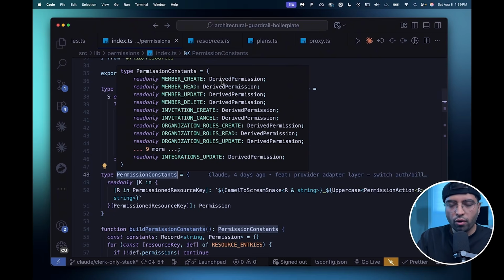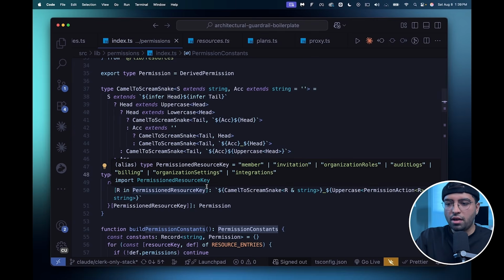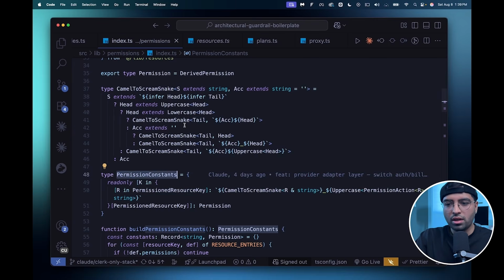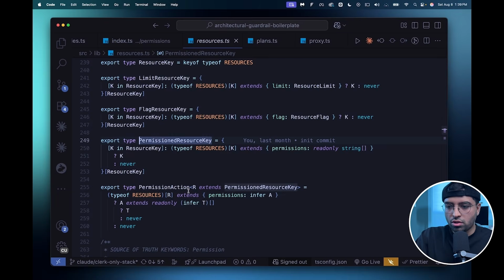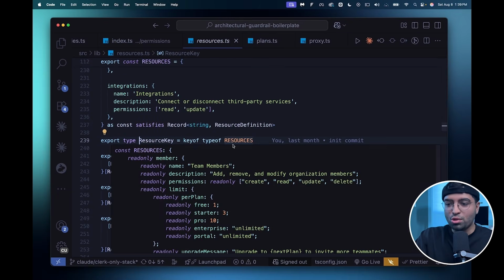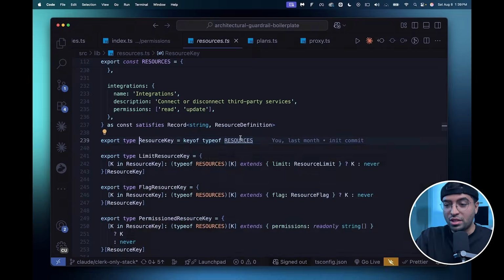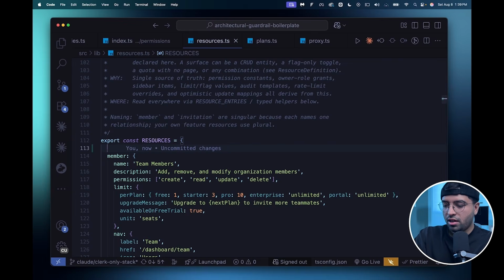Very straightforward. And so dynamically generating this means if I change something somewhere, like let's say you see this permission resource key, it already has a structure in place. If I went to this object, which is also dynamically generated from the resource key, which also comes from the key of type of resources, which is just using standard JavaScript stuff that extracts all of this, if I add something in here, if I say people, that throws an error.